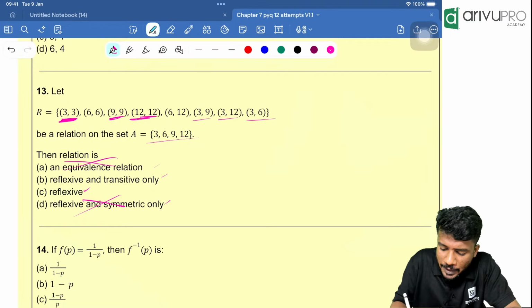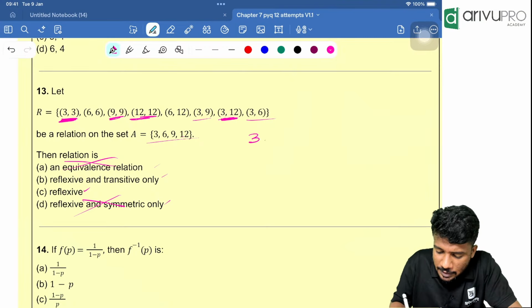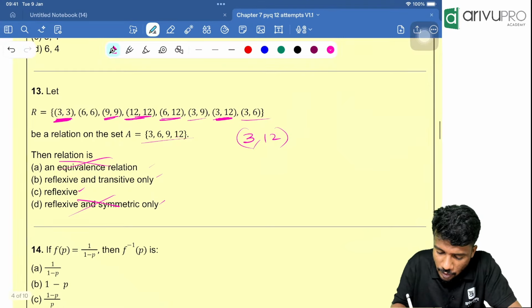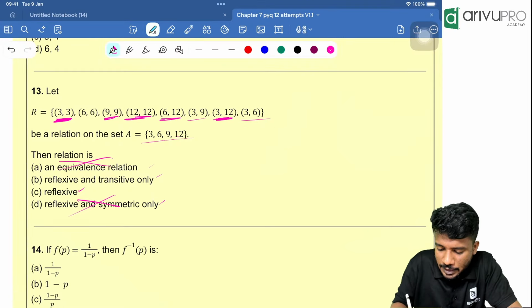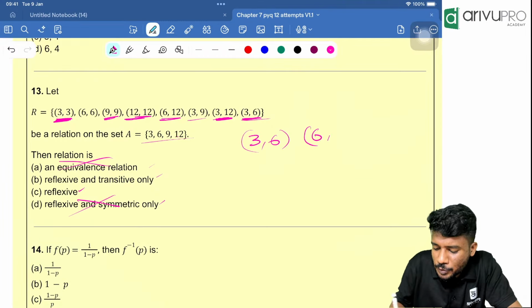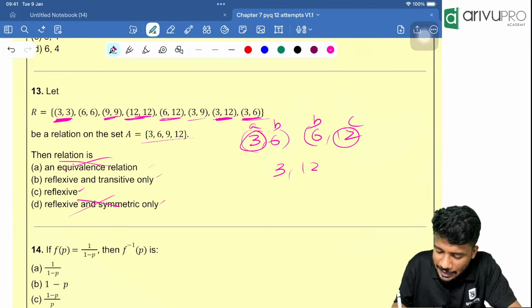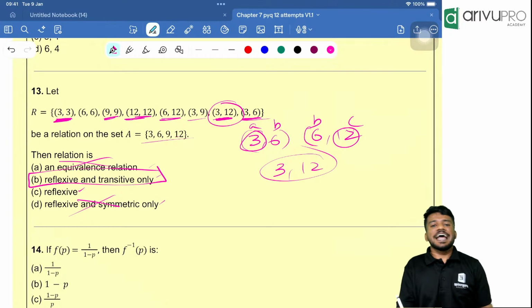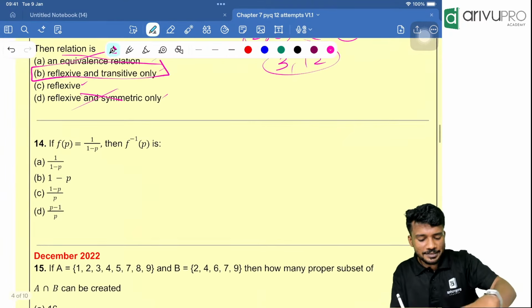Now the transitive part. Look here. 3,12 is there. 3,6 is there. Then 6,12 is there. That means A,B is there. Then B,C is there. Now you tell me, is A,C, 3,12, there? Yes, 3,12 is there. That means it is reflexive and transitive. It is transitive. Option B is the answer.